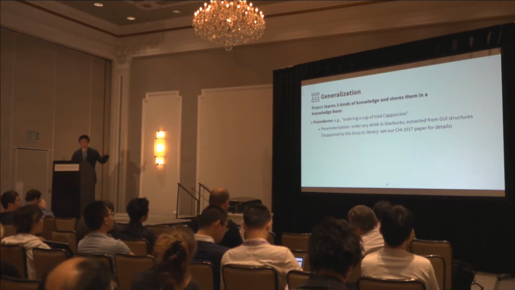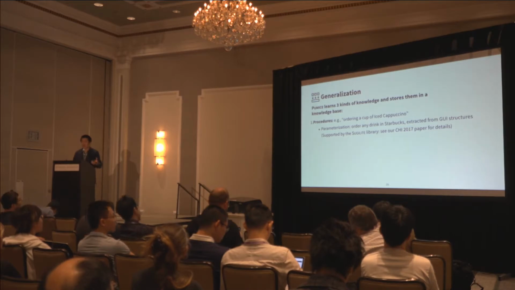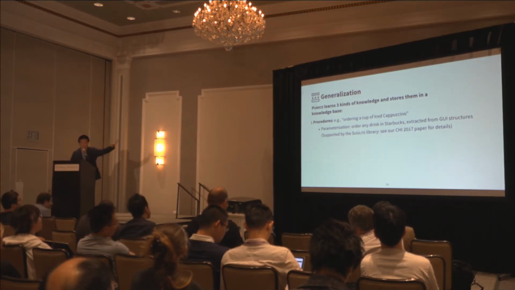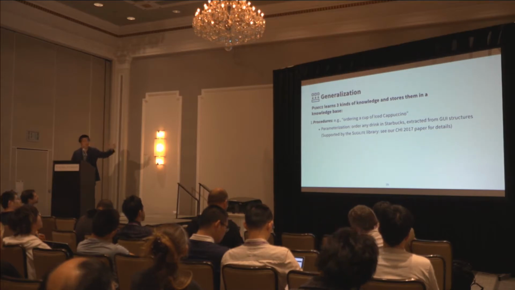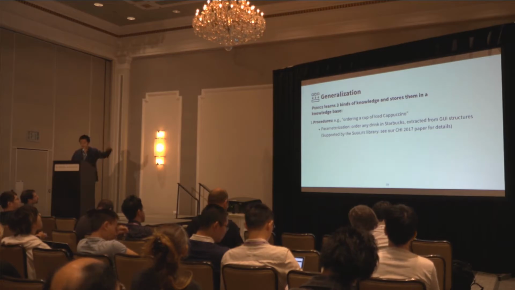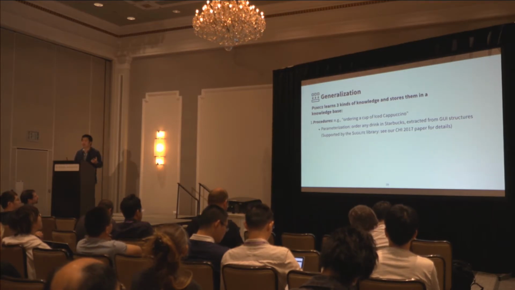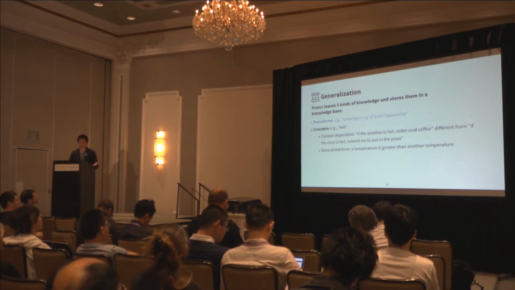A key goal of PUMICE is to generalize from what it has learned, and there are different levels. It learns 3 kinds of knowledge and stores them in a knowledge base. There are procedures of doing something, like ordering an iced cappuccino. For them, it supports parameterization so that it learns how to order any kind of drink by looking at the GUI structures of the Starbucks app.